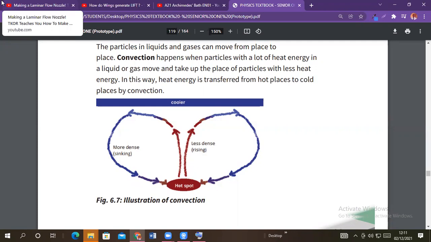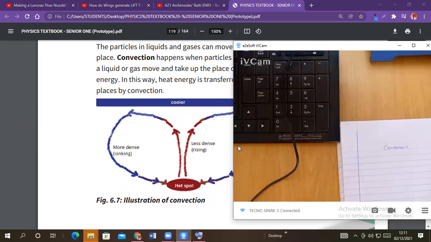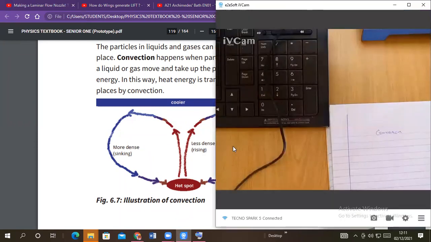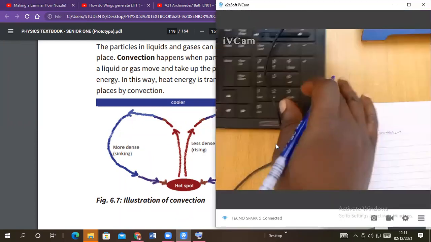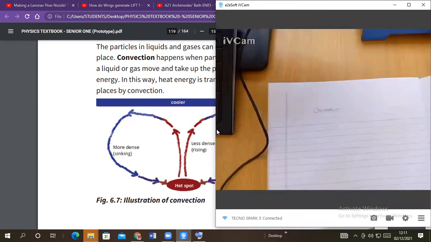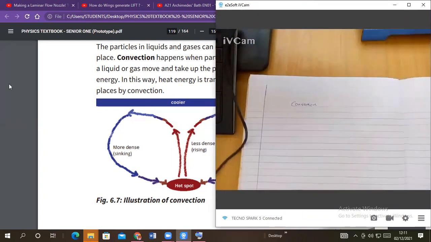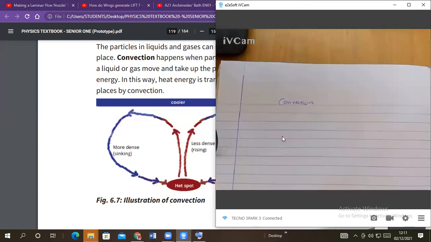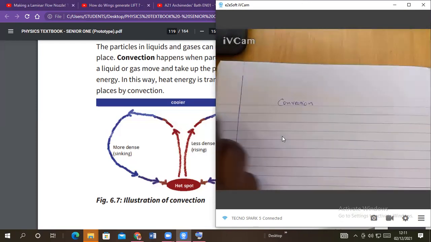So let us write in our books what convection is. What is convection? Hope you can see.